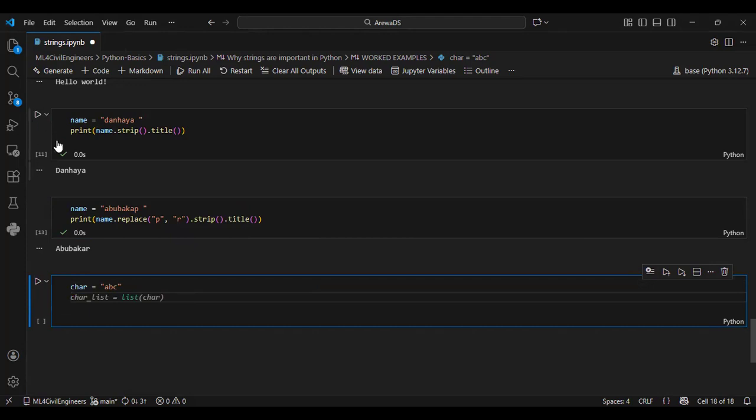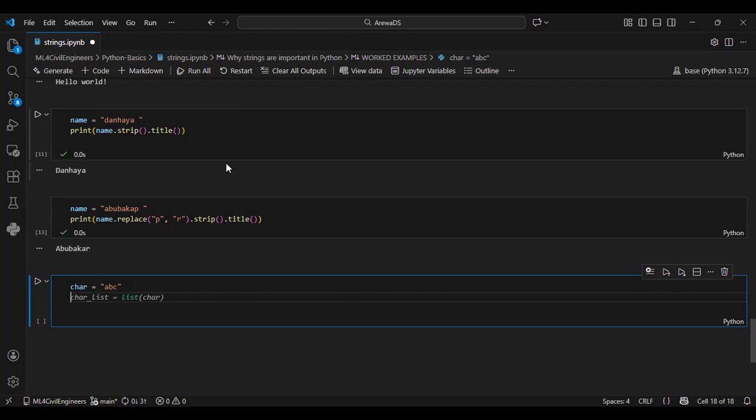For example, here I always use print, not altering the variable. I told you before that strings are immutable. You cannot change a string. Once I declare this name with these small letters and this space here, I won't change anything. It is defined like this.